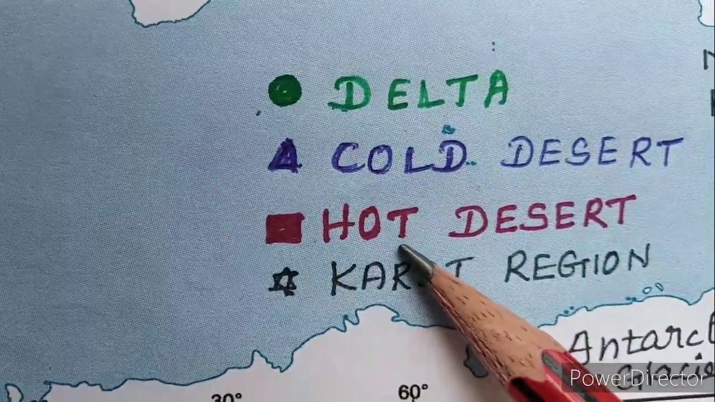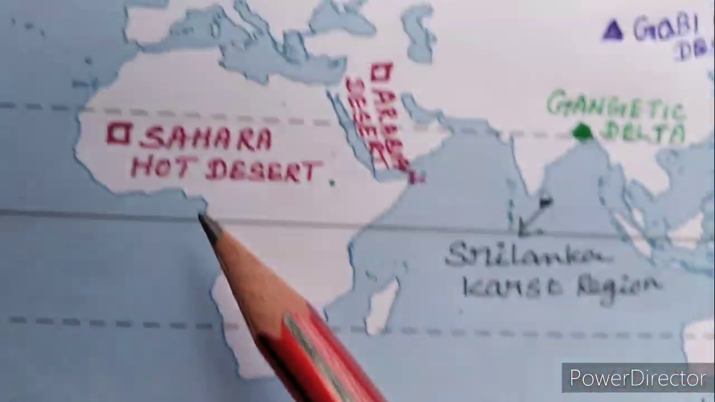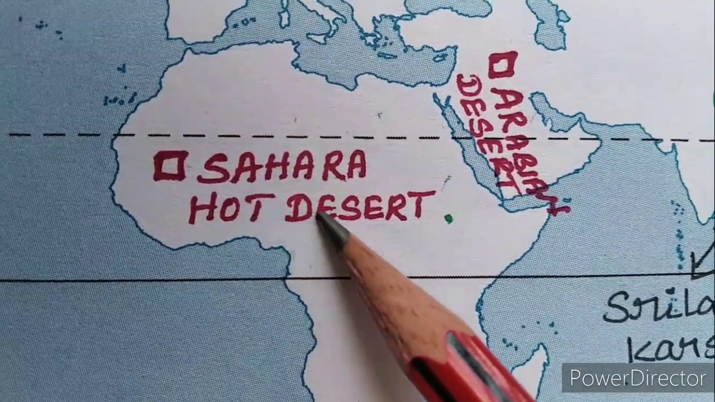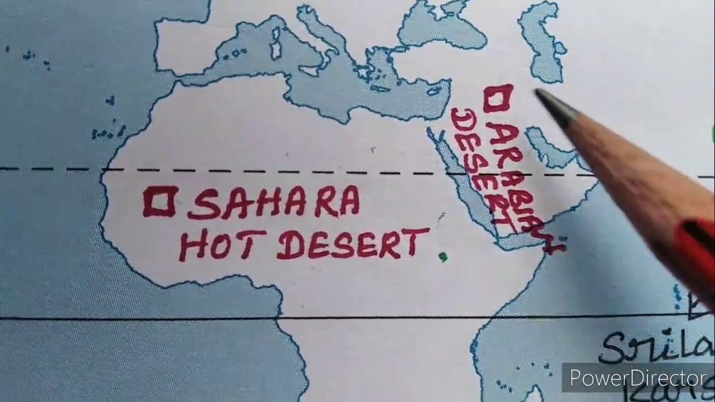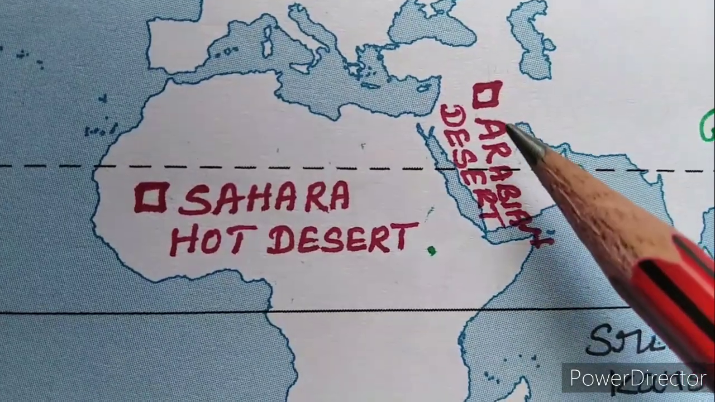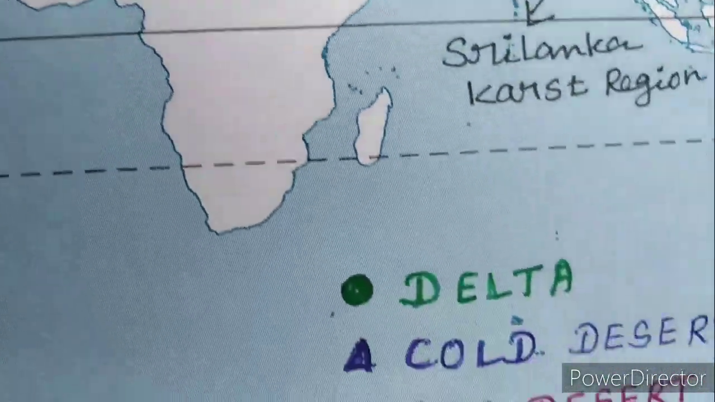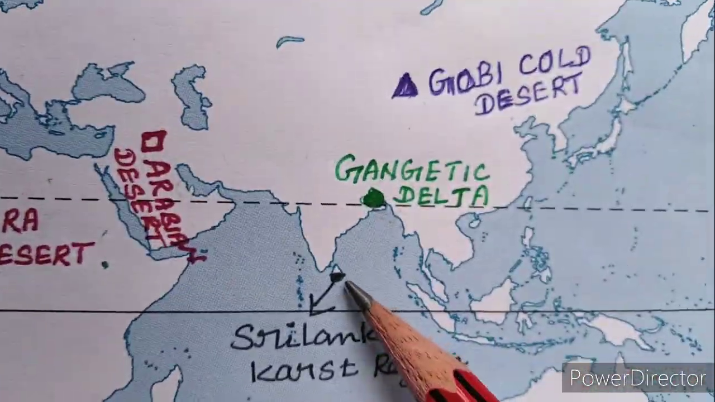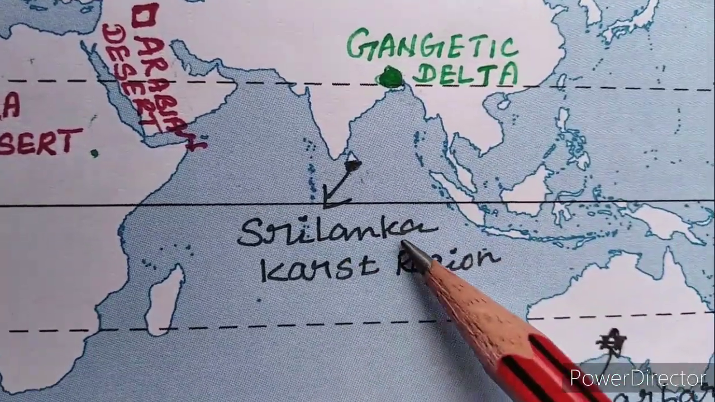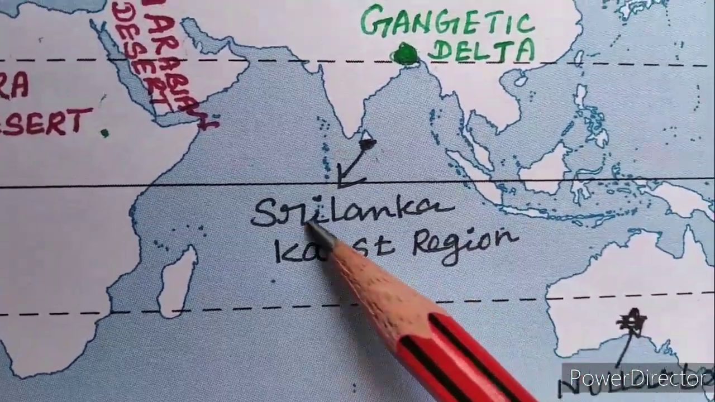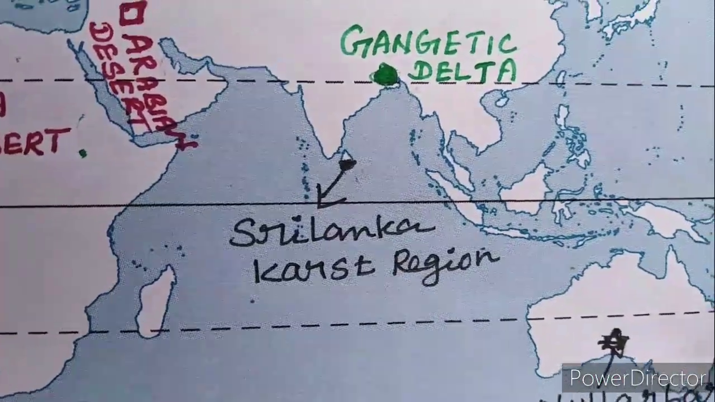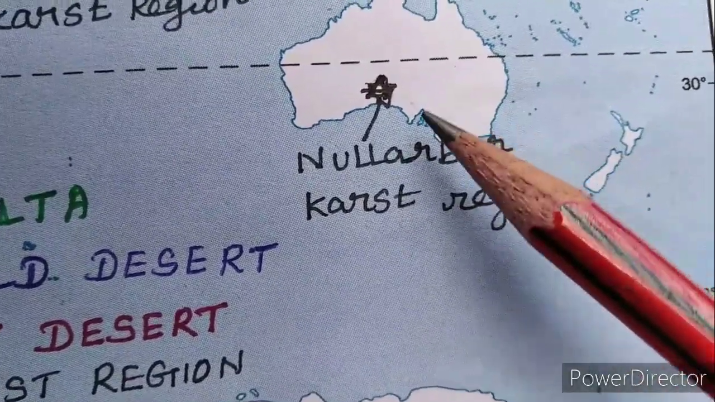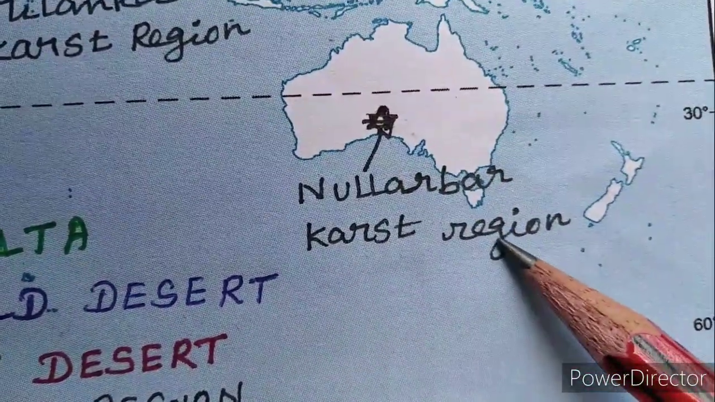Mark any two hot deserts. Sahara hot desert. What is this? Sahara hot desert. Arabian hot desert. Now you mark any two karst regions. This is Sri Lanka. Sri Lanka karst region. This is Nullarbor karst region.